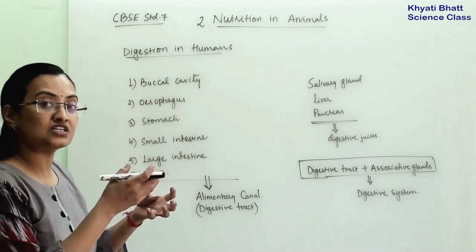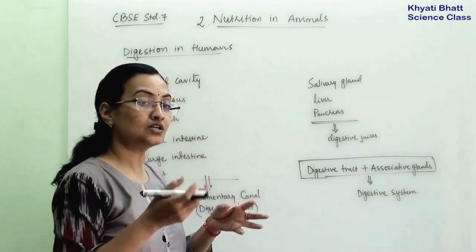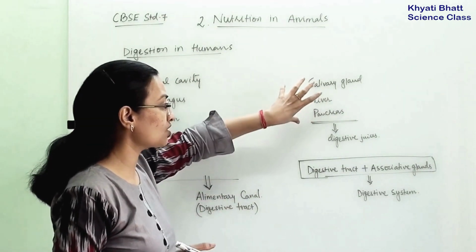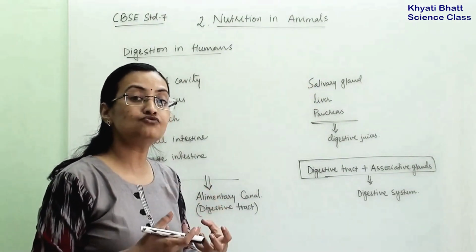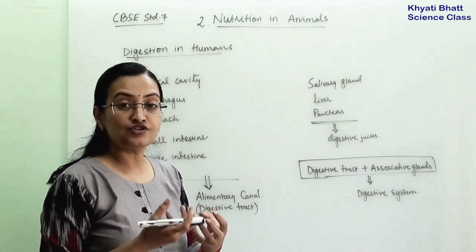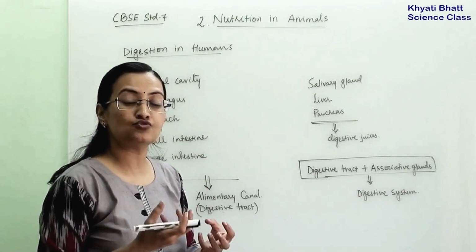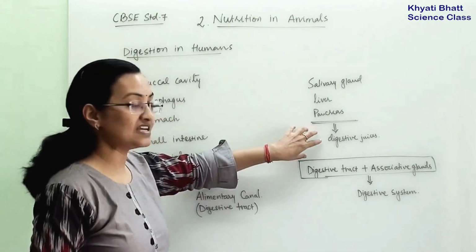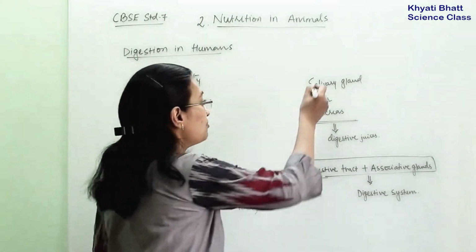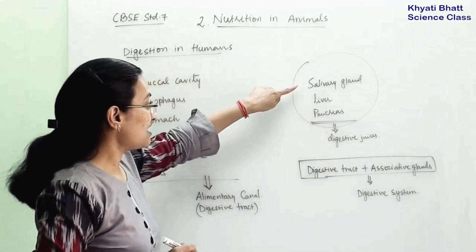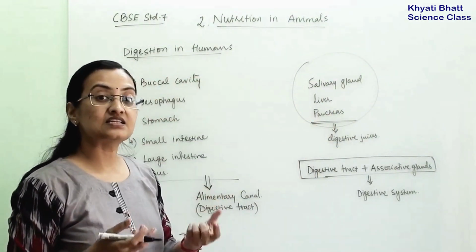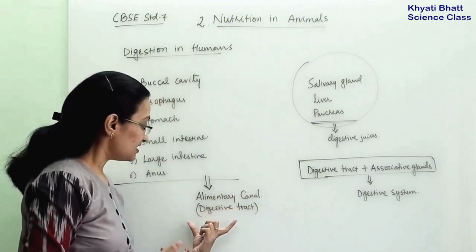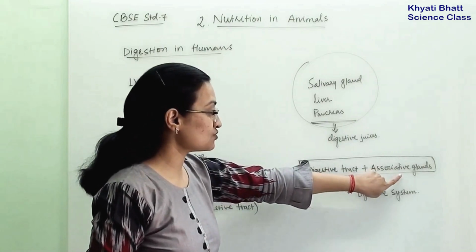Now as food is passing from one organ to another, the salivary gland, liver and pancreas will mix digestive juices with the food, which will make digestion easy and break down the complex substances into simple substances. So these digestive juices, which the salivary gland, liver and pancreas secrete and mix with the food, are very important. Combined, these are the digestive tract and the associated glands.